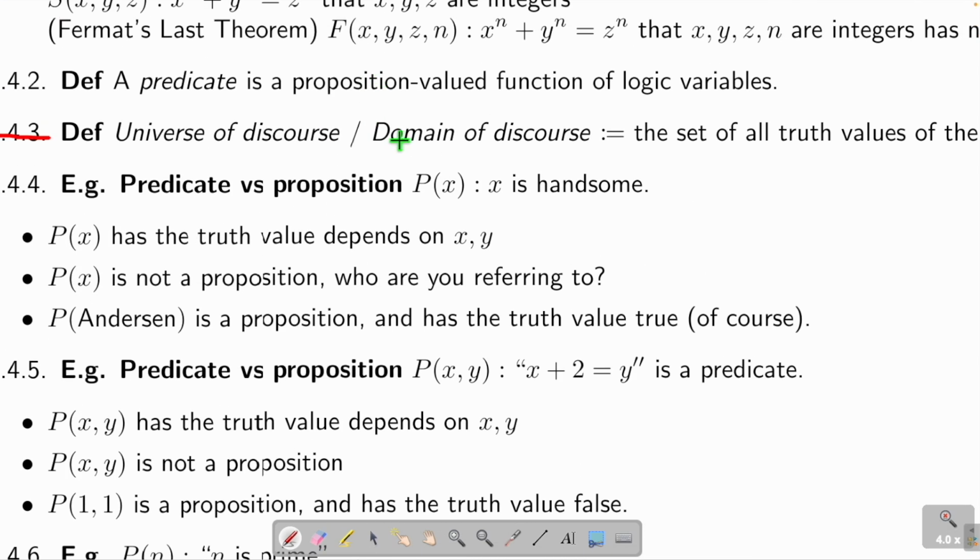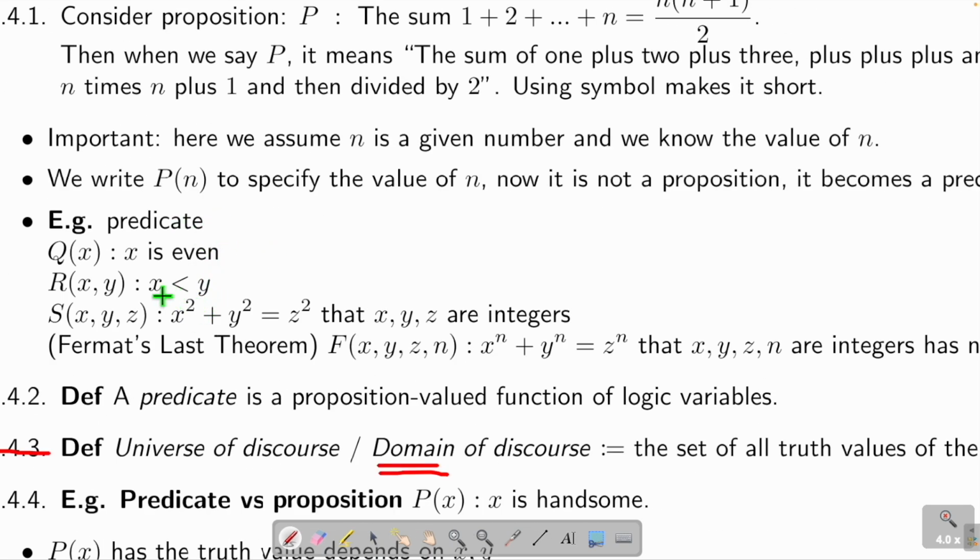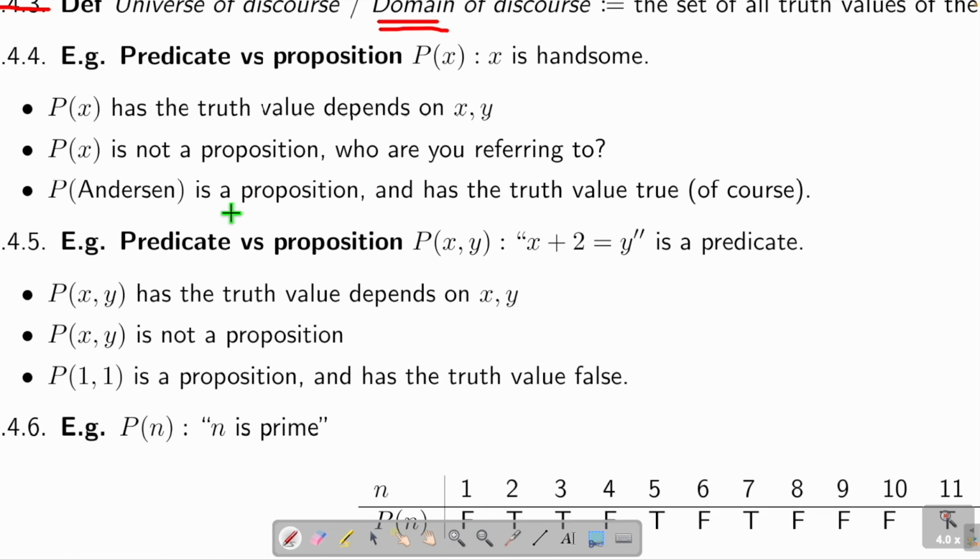Okay? But this term has an important meaning. Domain. Domain means what are we talking about? The area we talk about. We will see this word a lot because we will talk about the domain of a function. That means if we view a function as a map, the domain is the input and the codomain is the output. So in this case, it's like what's the input of our logic argument? We have a bunch of statements or propositions, but we have to specify what we are talking about. Something like what I just said here. You cannot have 3i smaller than 4. No, okay?